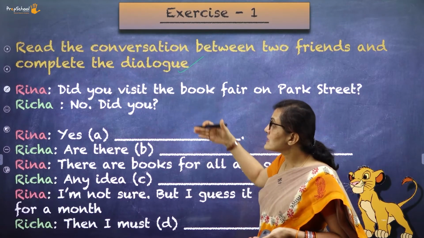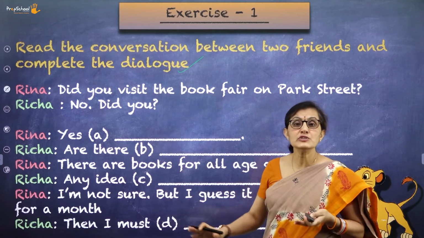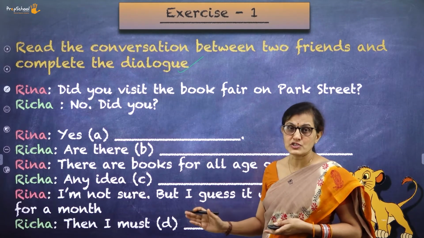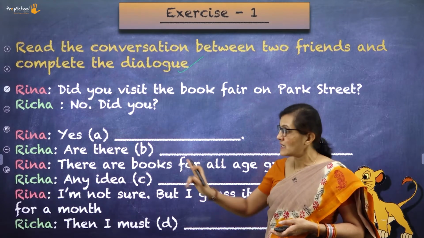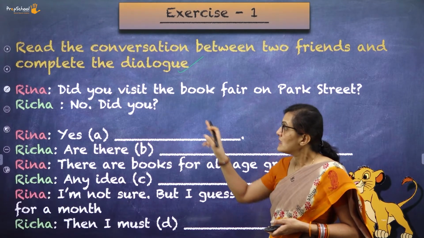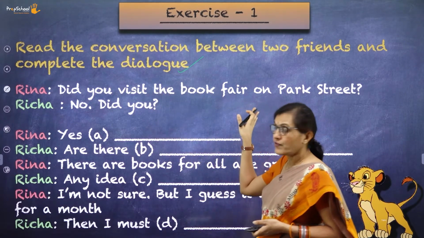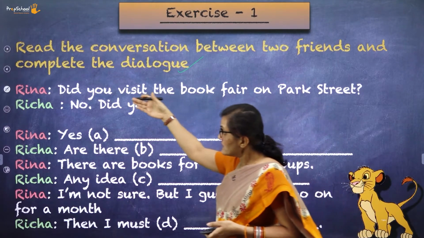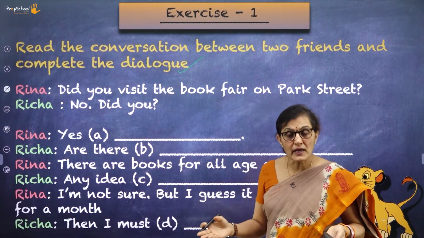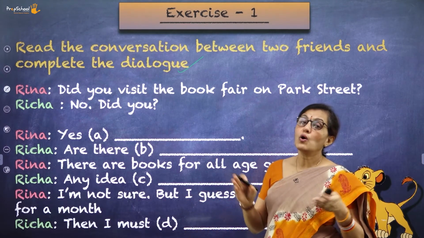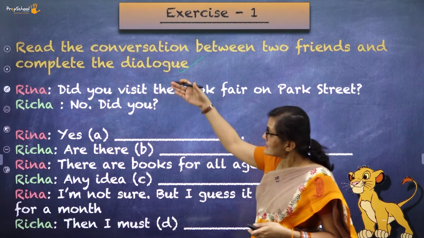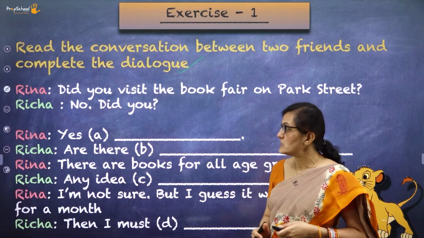Now, what you understand here is that there is a conversation between Reena and Richa. You need to connect sentence after sentence and then fill it in, isn't it? They're talking about a book fair and one is asking the other, did you go there? What are the kinds of books? How long will the fair be there? Oh, I need to go. That's all about this conversation.